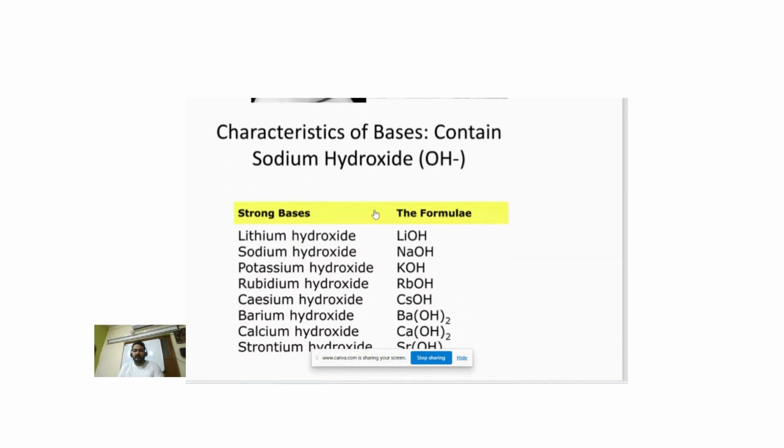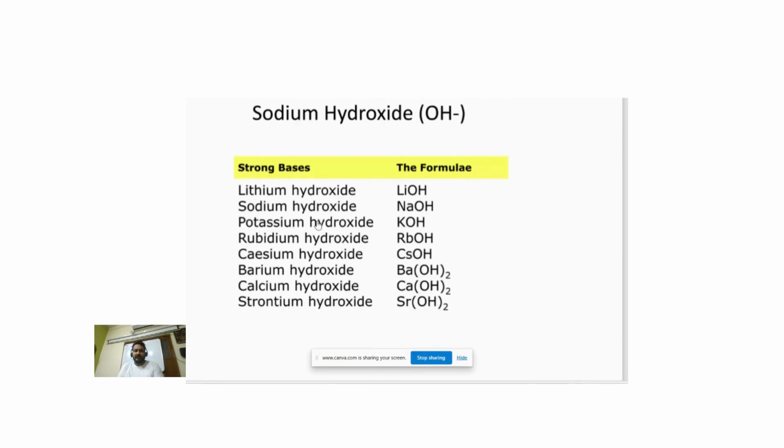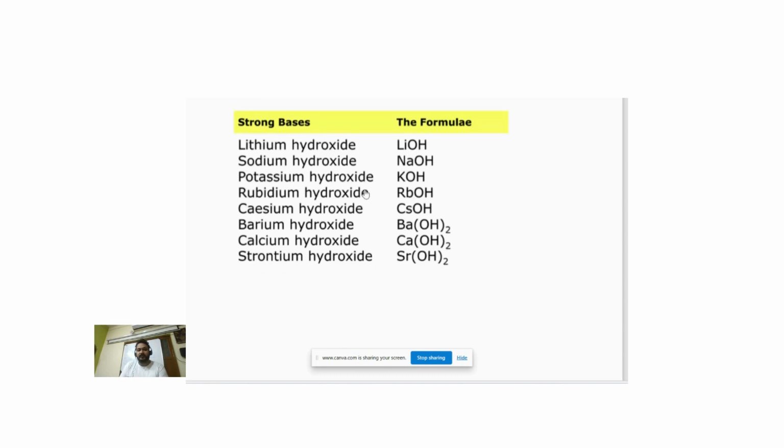Here you can see various examples of bases: lithium hydroxide, sodium hydroxide, potassium hydroxide, rubidium hydroxide, barium hydroxide, calcium hydroxide, strontium hydroxide. A metal with hydroxide ion forms a base.